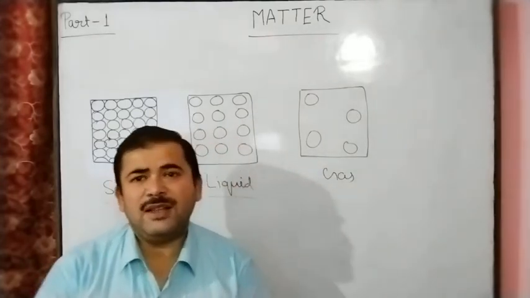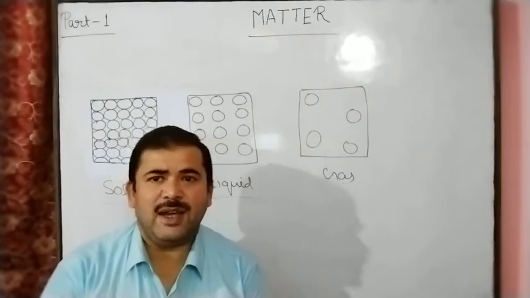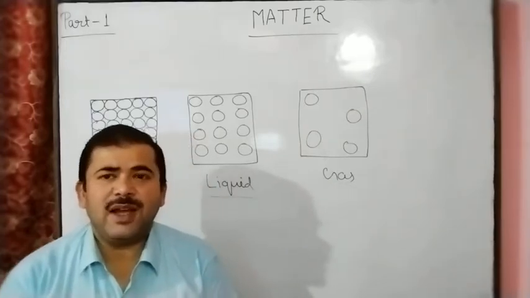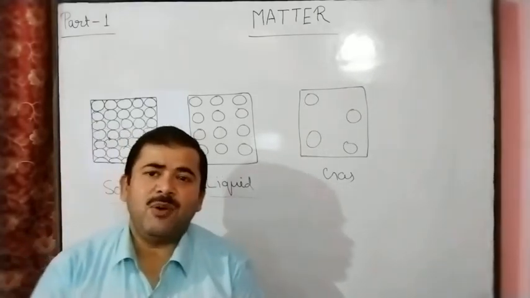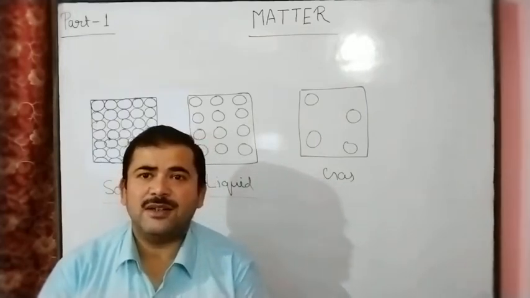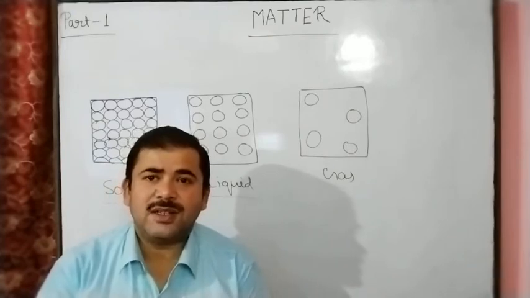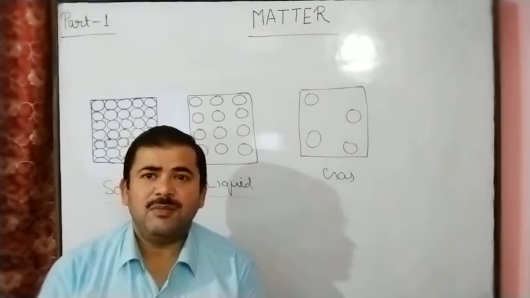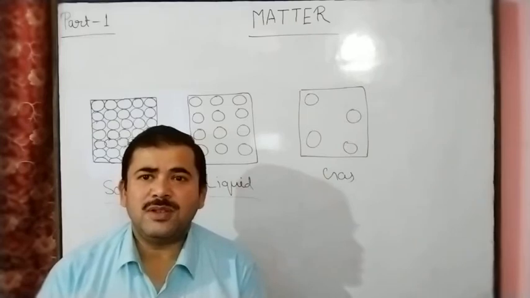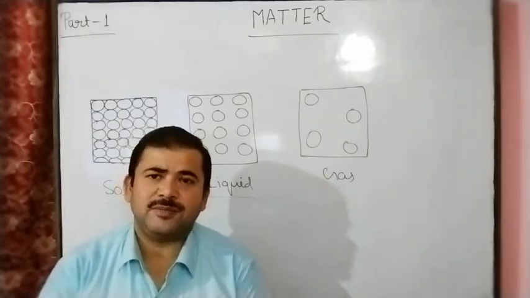So here, there are three states of matter: solid, liquid and gas. Here we can see the solid state. Suppose we see a piece of iron, this is the solid state. A piece of aluminium, this is the solid state. Duster, pen, pencil, building, sun, moon. So these are the examples of the solid state.